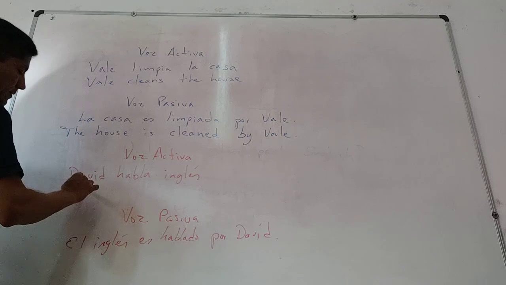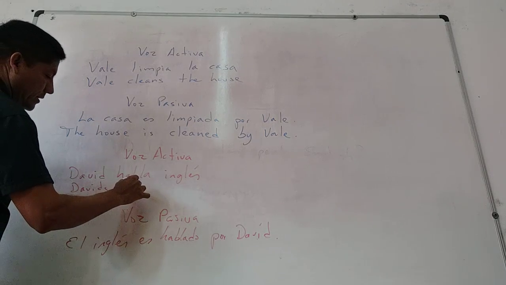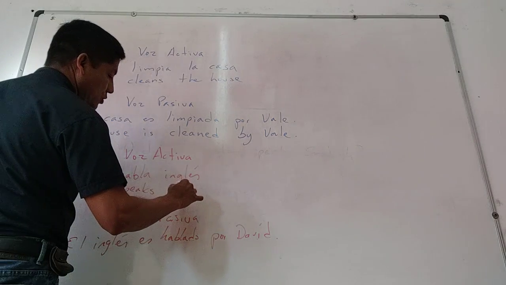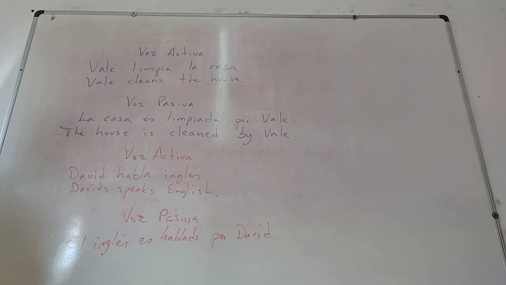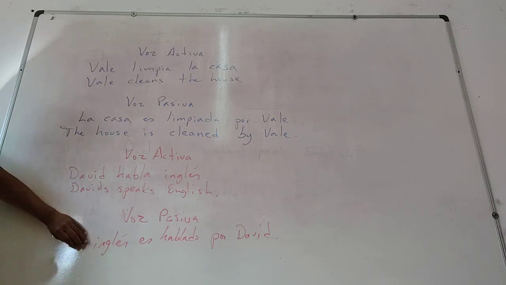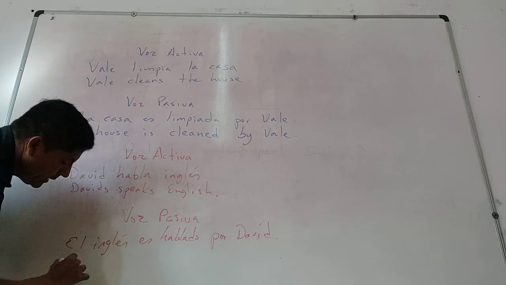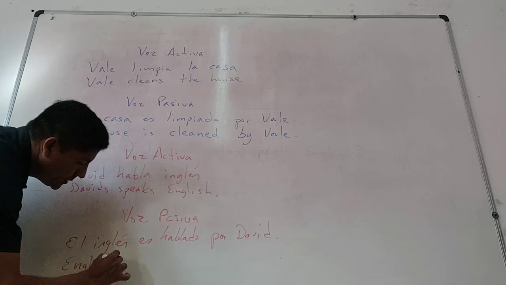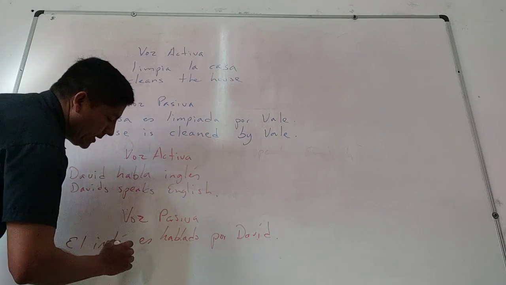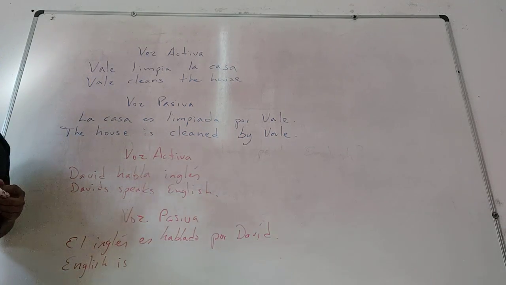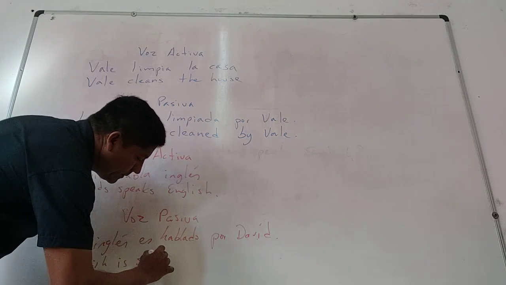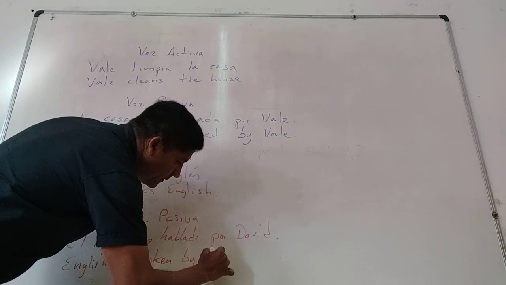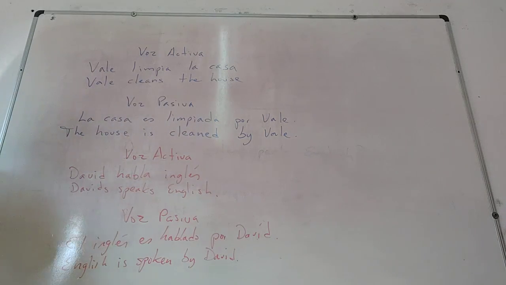David speaks English. And how do you say this, Marcos, in English? Well, we don't say that in English. We say English is... speak does not exist. Spoke is past, we need past participle. Spoken. English is spoken by David. Yes. So this is active voice and this is passive voice.